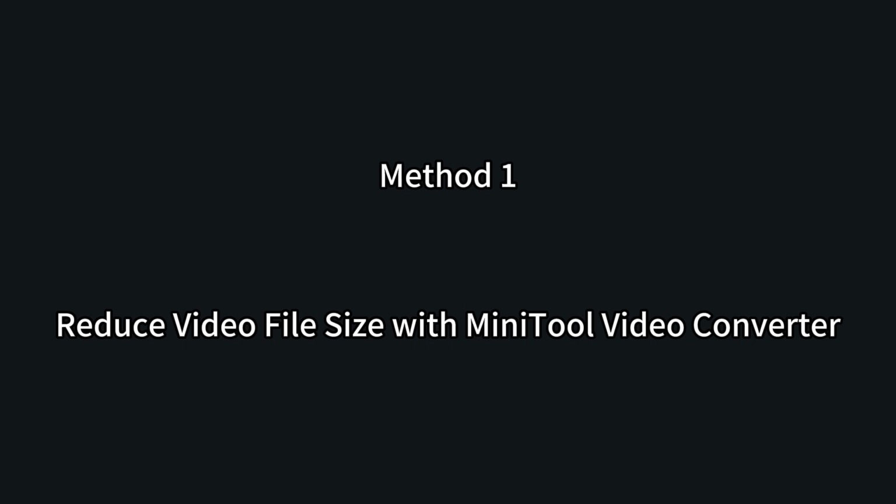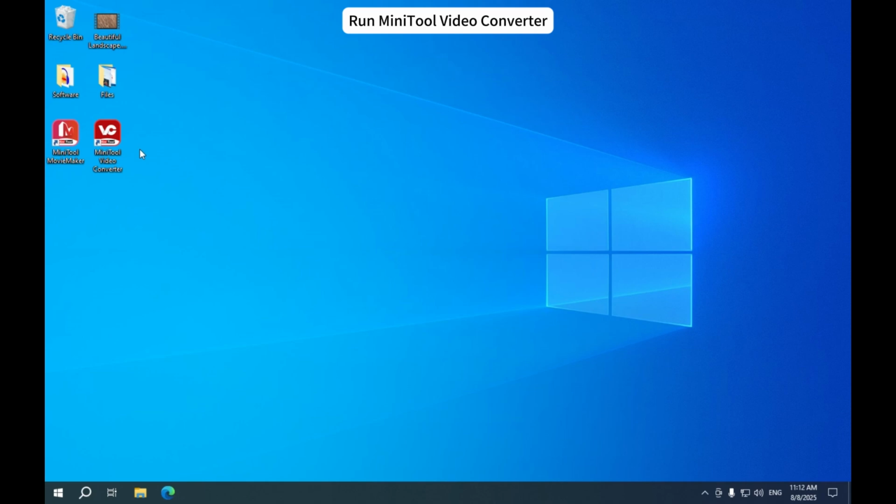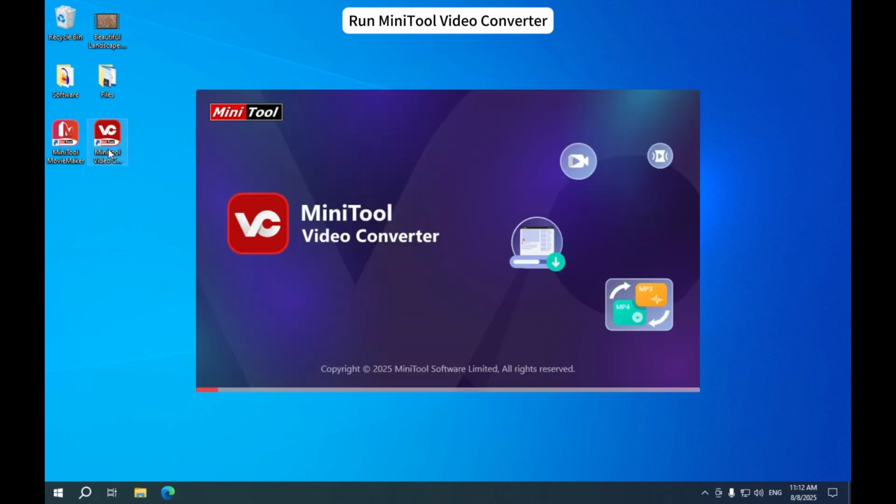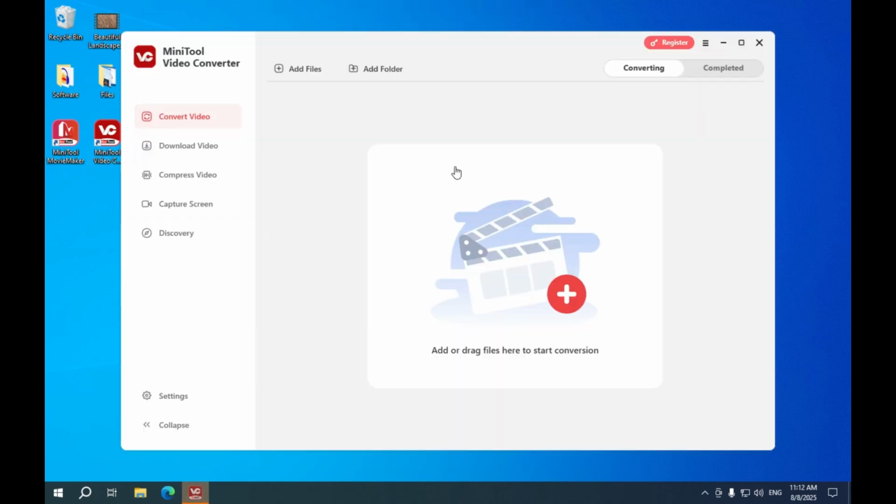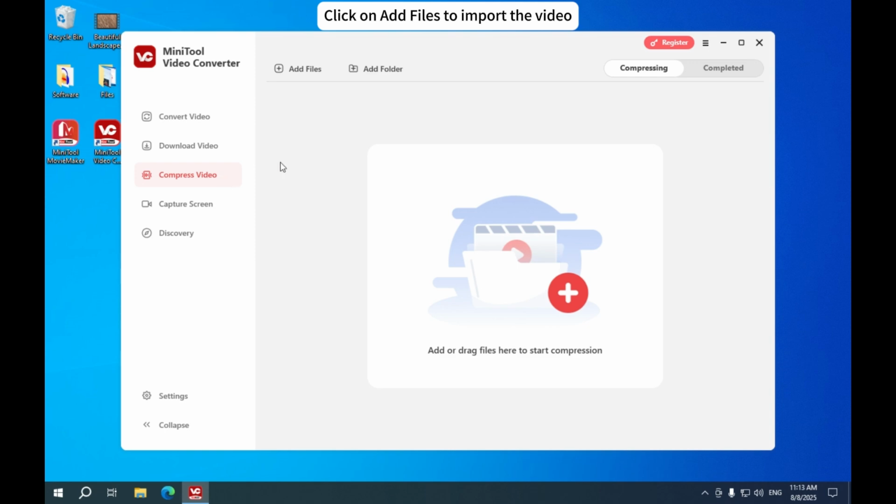Method 1. Reduce video file size with MiniTool Video Converter. Launch MiniTool Video Converter on your computer. Switch to the Compress Video tab. Click on the Add Files option to upload the video file.